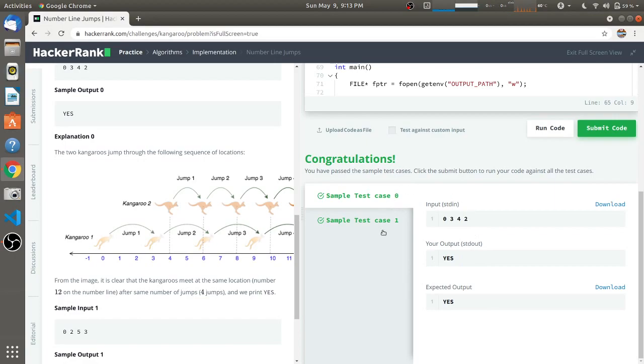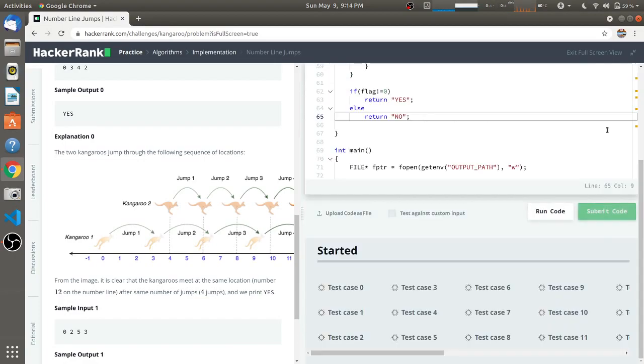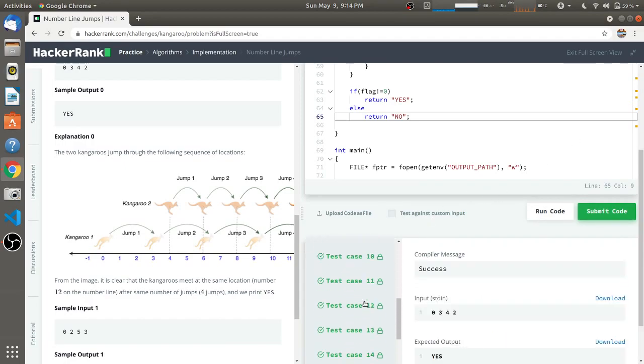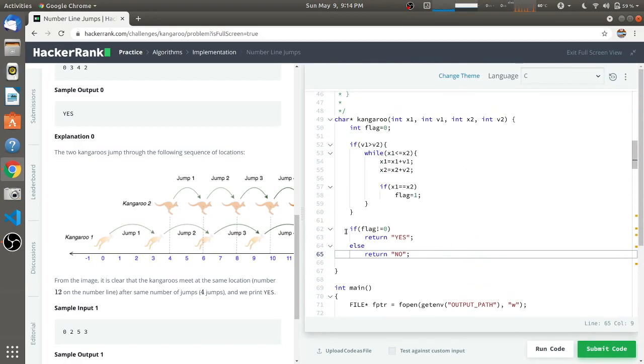The first two test cases are passing, so I'll submit the code. All the test cases are passing, so we know that our code is running fine. So this is the solution for this problem.